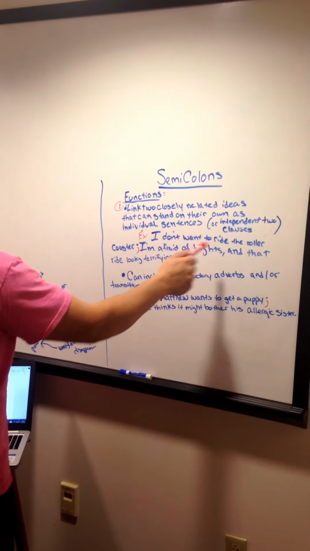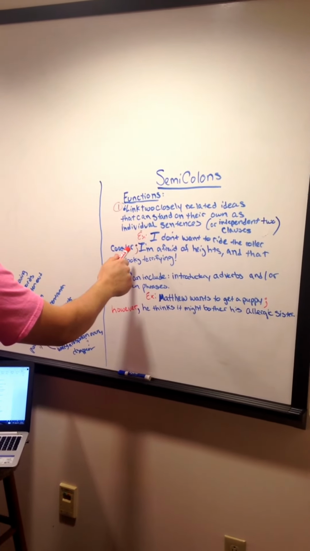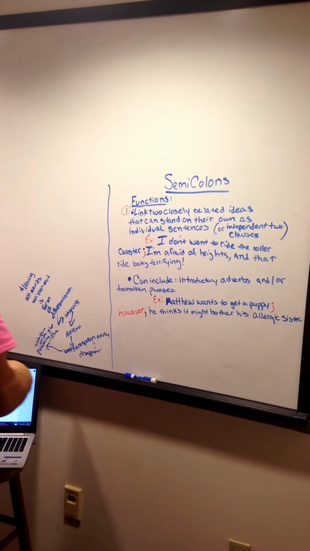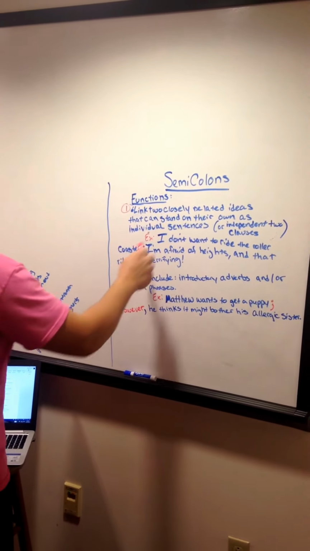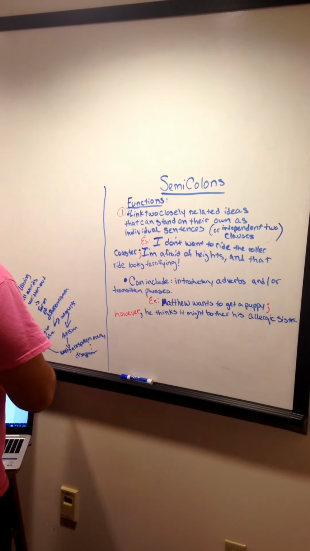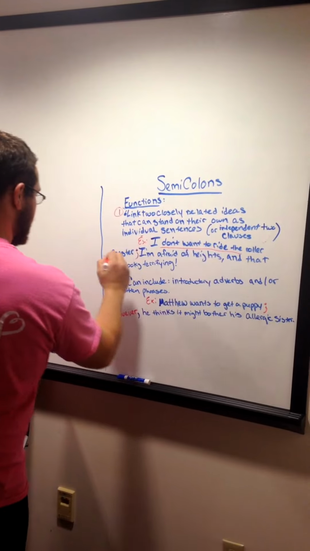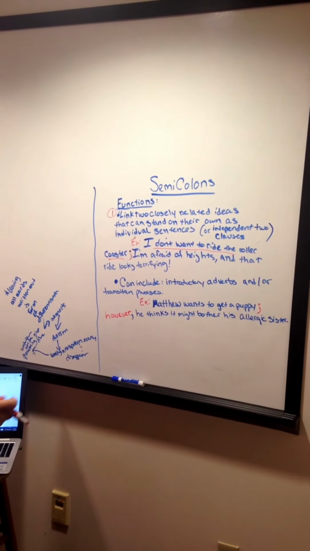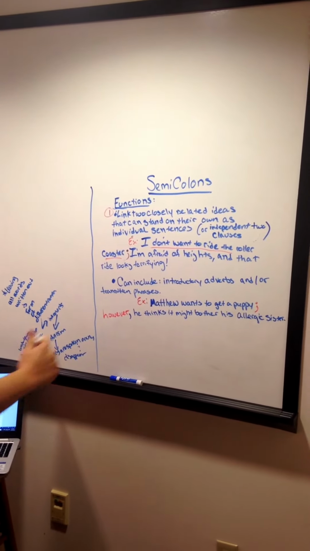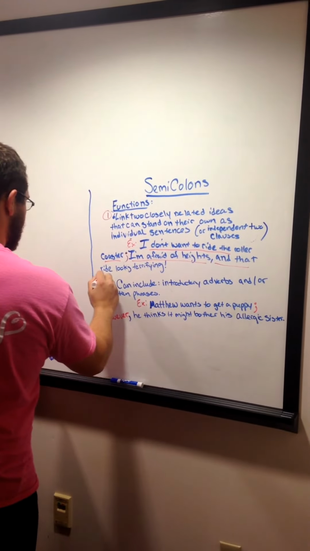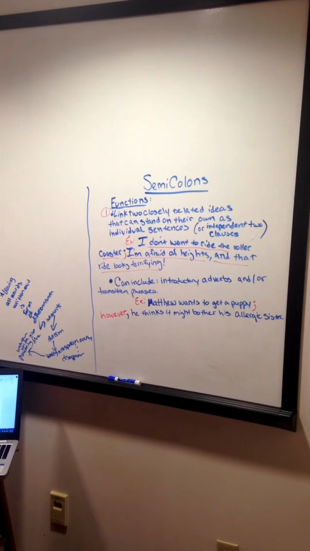I don't want to ride the roller coaster; I'm afraid of heights and that ride looks terrifying. The first part of the sentence, I don't want to ride the roller coaster, can stand alone as a sentence. And the second part, I'm afraid of heights and that ride looks terrifying, can stand alone as another sentence.